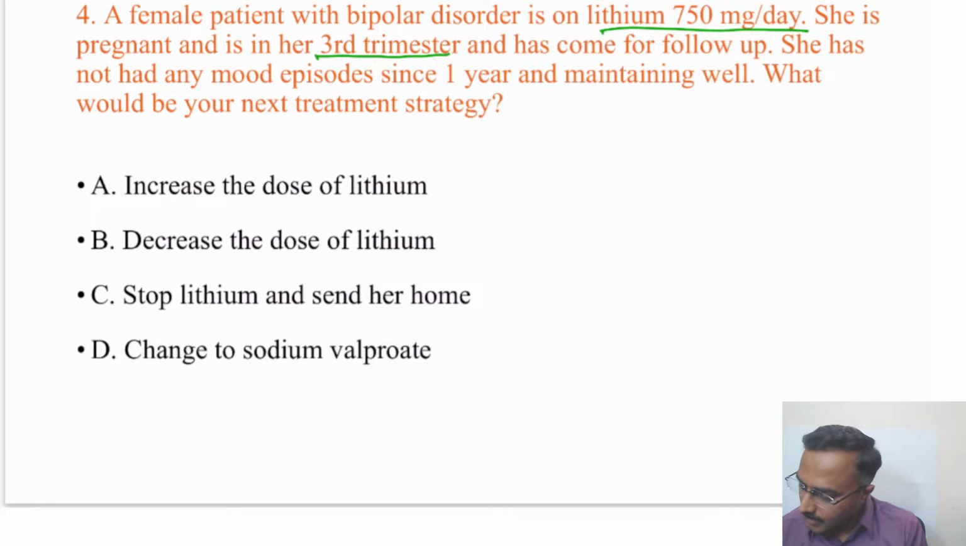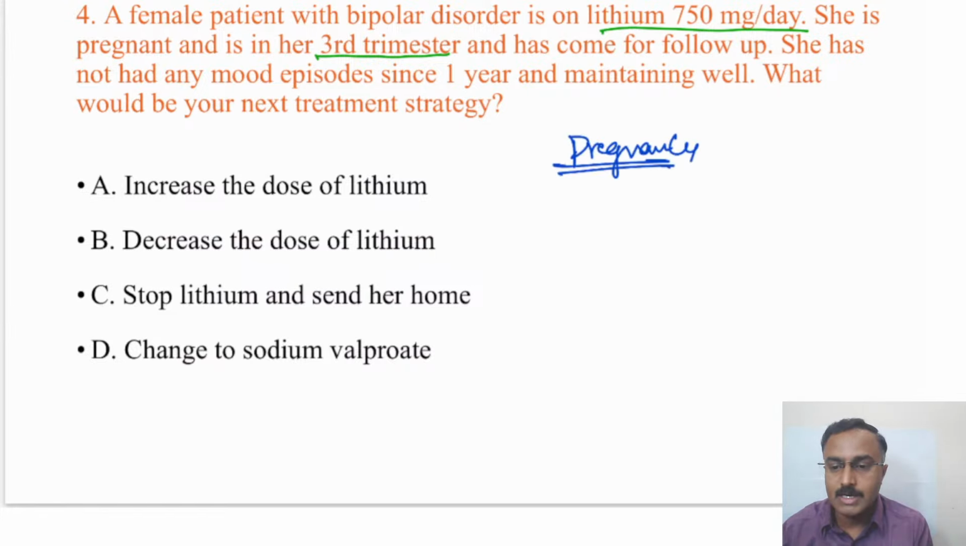Okay, so here one needs to remember that lithium is the most efficacious mood stabilizer out of the options. And when it comes to pregnancy, there are certain physiological changes that need to be noted here. So initially, in pregnant women,